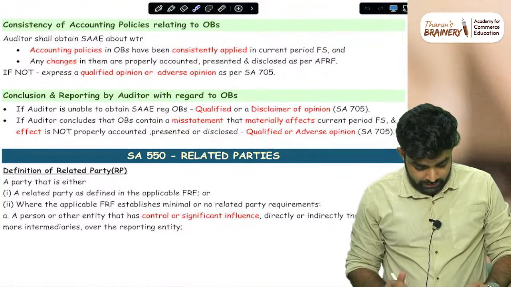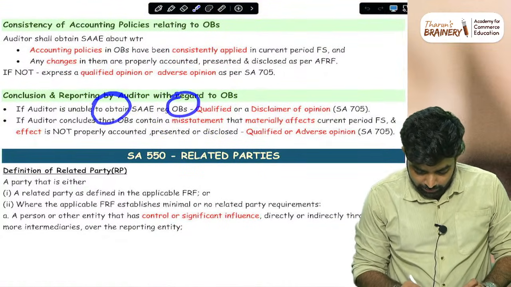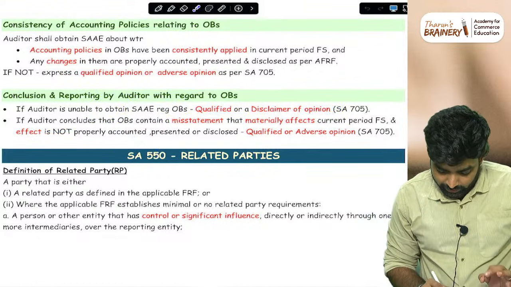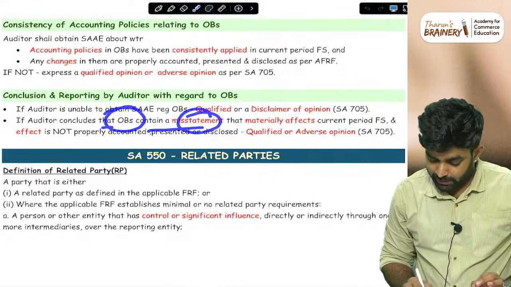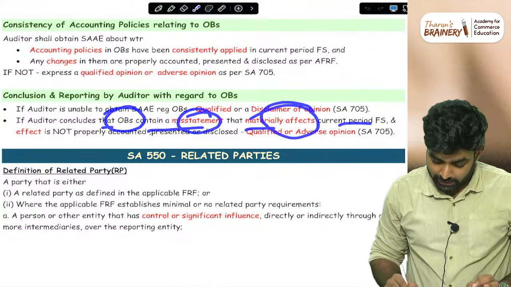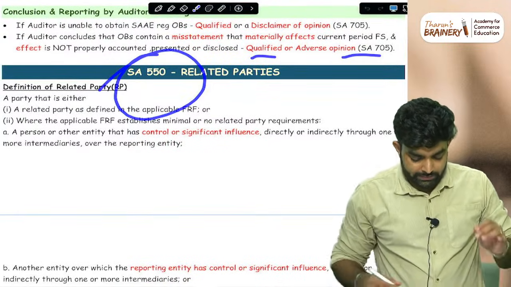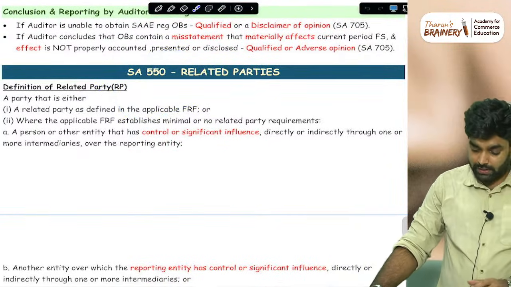If the auditor is unable to obtain audit evidence regarding opening balances, give a qualified opinion or a disclaimer of opinion. If the auditor concludes that the opening balances contain a misstatement that materially affects the current period financial statements, give a qualified or adverse opinion. Simple. Then comes related party, a very easy standard, but